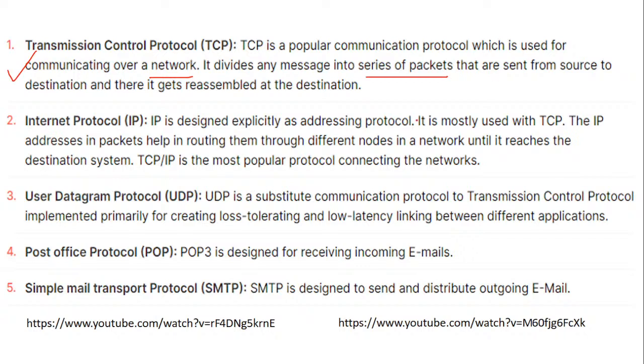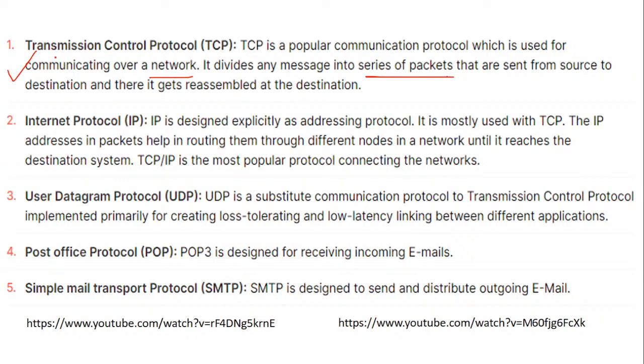So Transmission Control Protocol divides the data into a series of packets, and then they send the data to the destination. Assembling and reassembling are all properly done, and the data is transferred. I'll explain IP again.